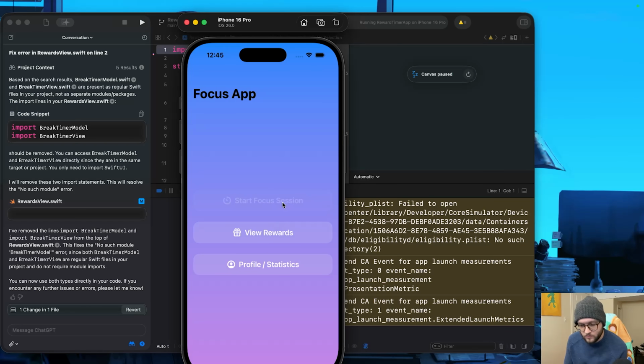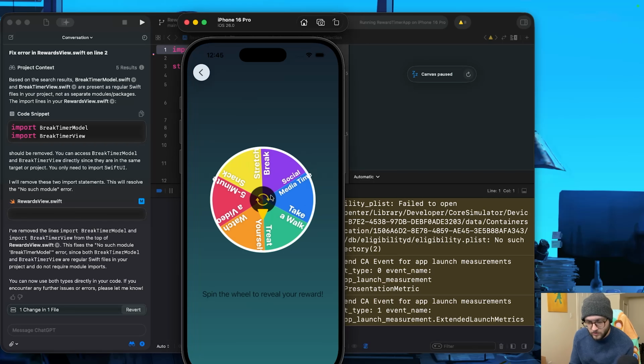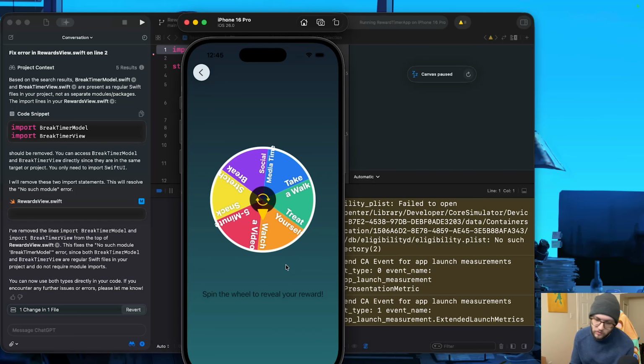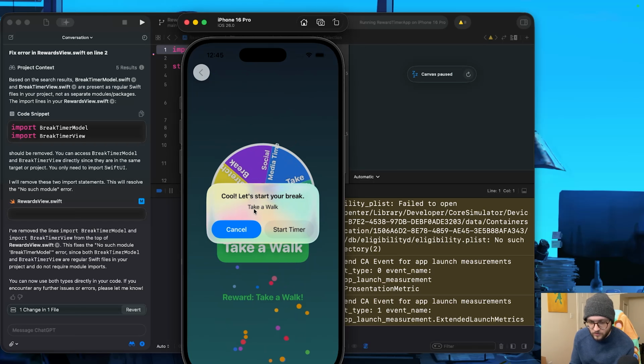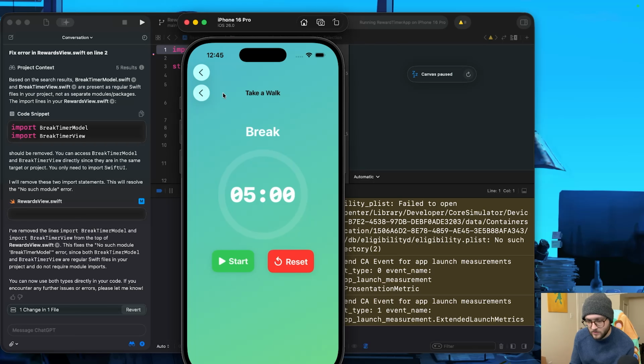Okay, so we still have our timer here, great. So when we view the rewards, we should be able to spin the wheel. We'll get a random reward because this doesn't work. Cool, let's start your break. Take a walk. Maybe I'll make this a respin option later, but if we do the start timer, I don't like how there's 2 back buttons here, so we'll make note of that. Looks like the timer logic works, but maybe we will want a test button on this page as well, just to ensure that everything works.